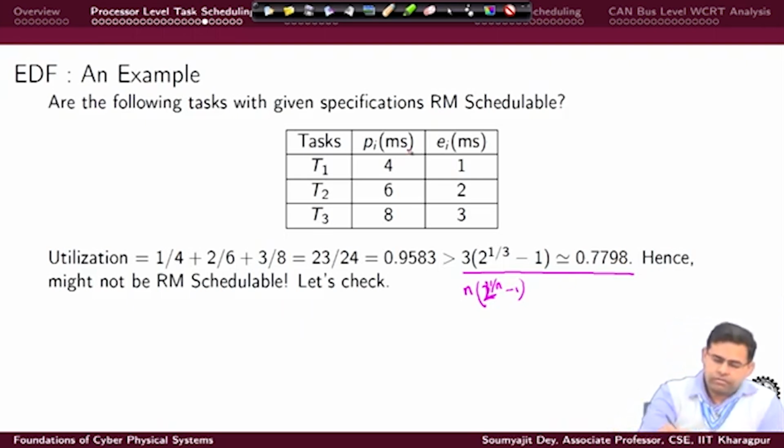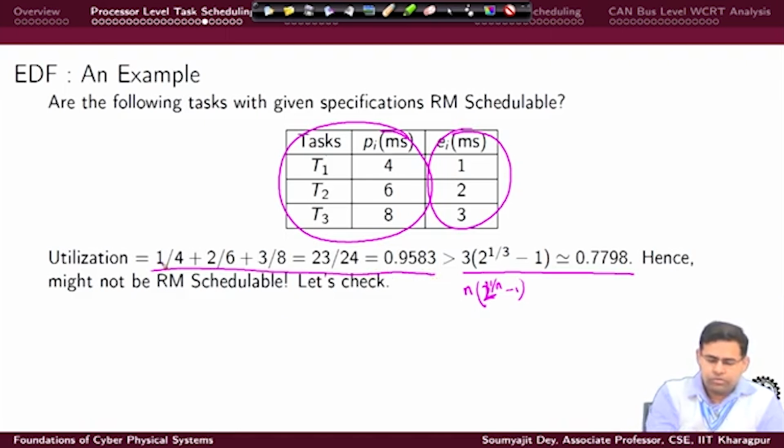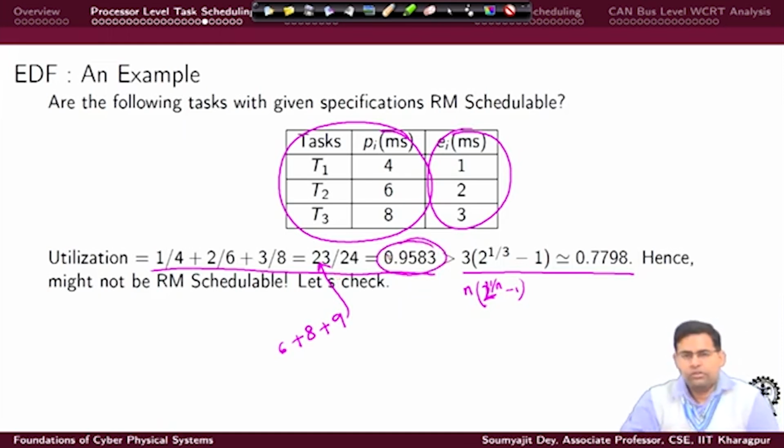But in this case, the utilization I really require to satisfy this task set with these execution times is something like this. You see 1/4 + 2/6 + 3/8, and it goes to something like 0.9583. So, this is the requirement of utilization for executing this task set.